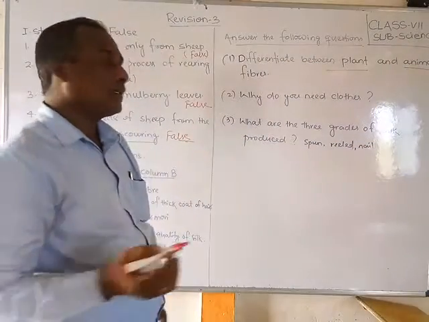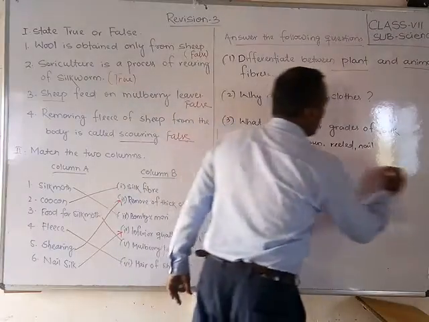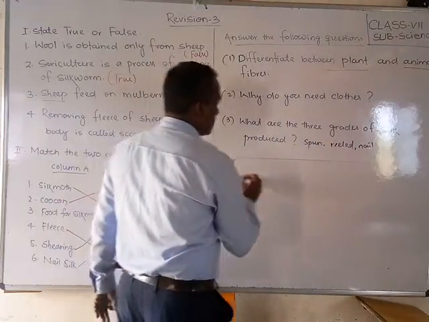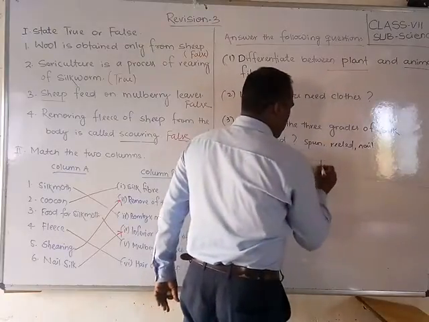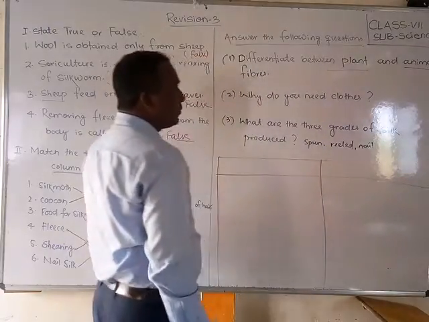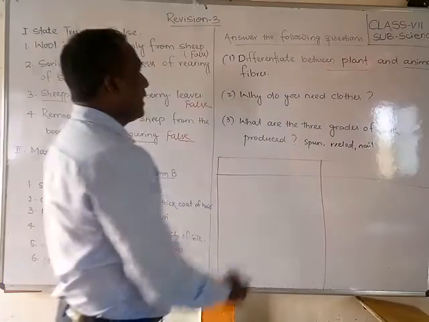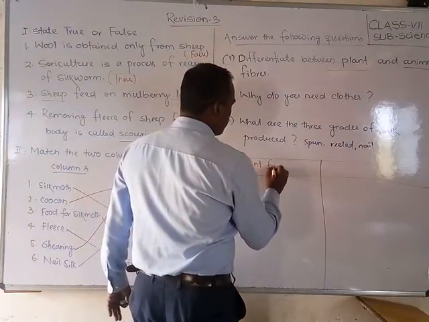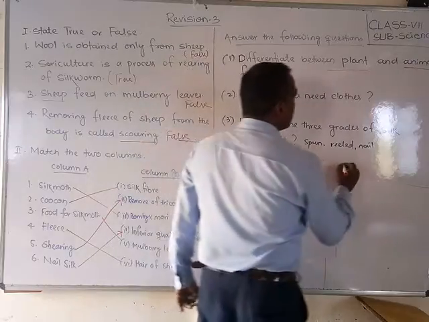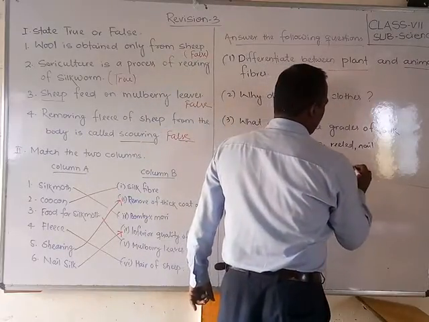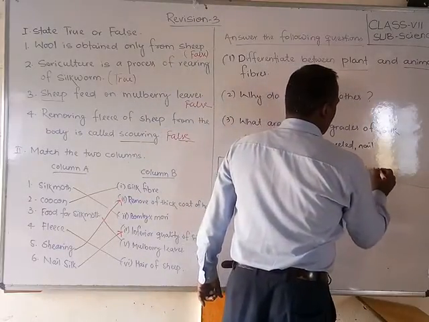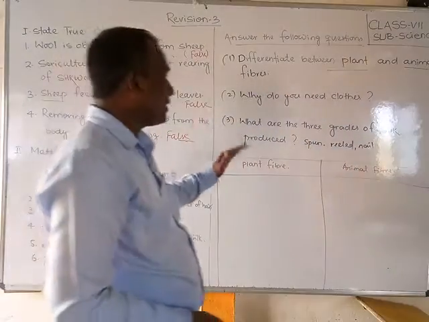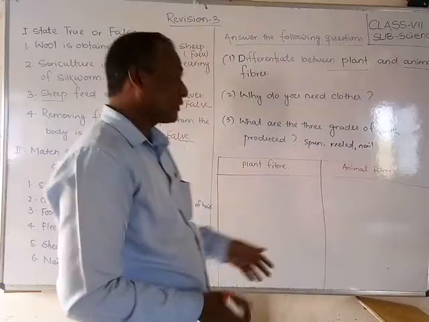Some students are writing continuously in paragraph form, but you have to write like this. Whenever a question says differentiate between, you make two boxes and write. Suppose plant fiber is given, you write plant fiber here and animal fiber here. When it says differentiate between, it is compulsory to make a box like this, students, and use a scale with it.